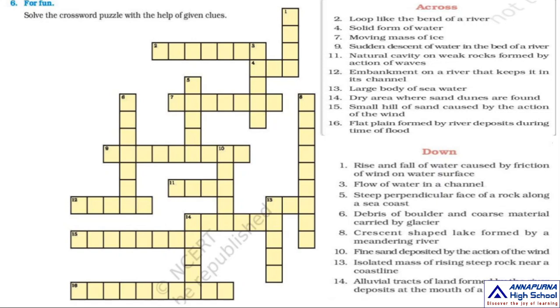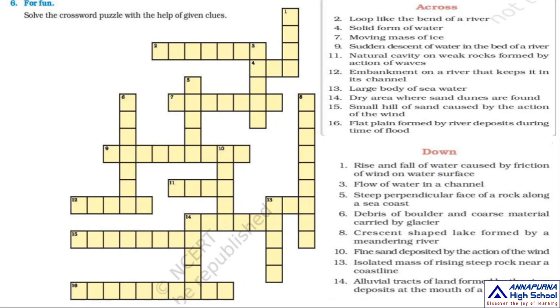I will read and say the answers of everything. Listen carefully, children, where I stopped here. Now come to 11 across: natural cavity in weak rocks formed by the action of waves is called a cave. C-A-V-E, cave, you write for 11 across.